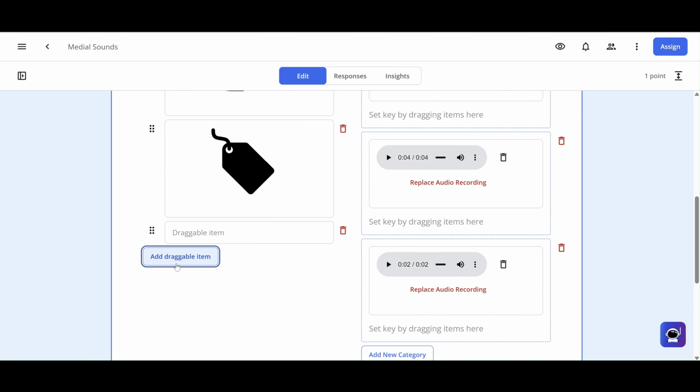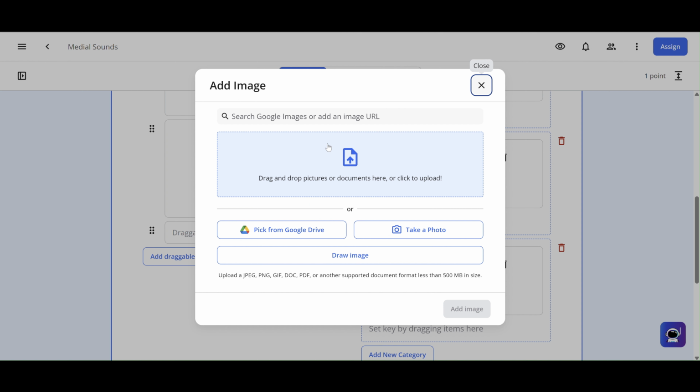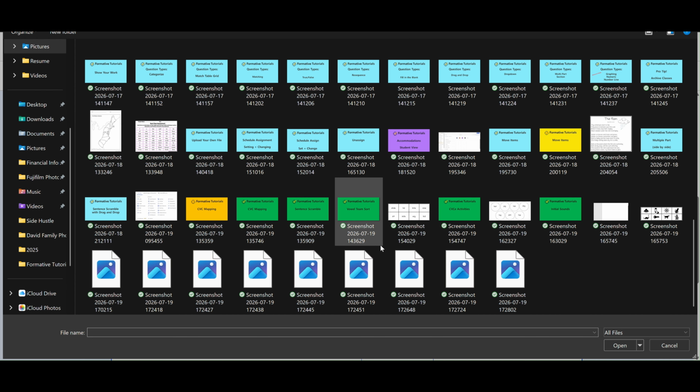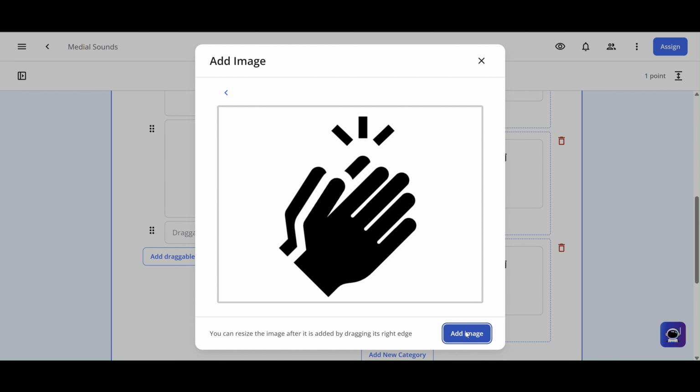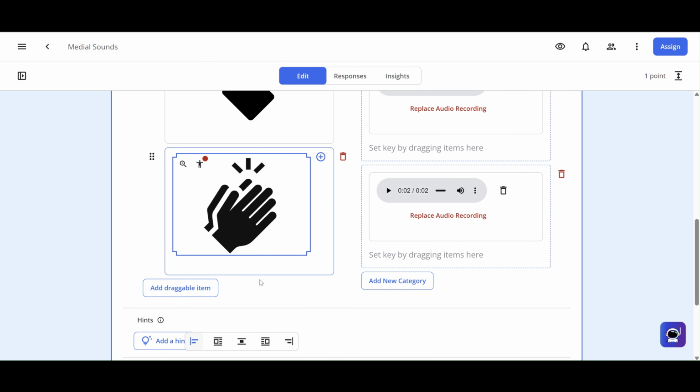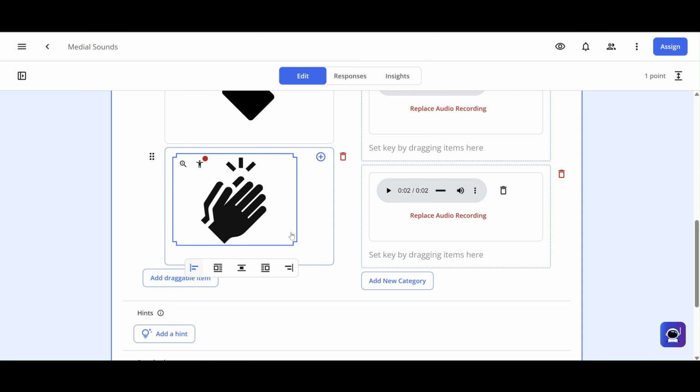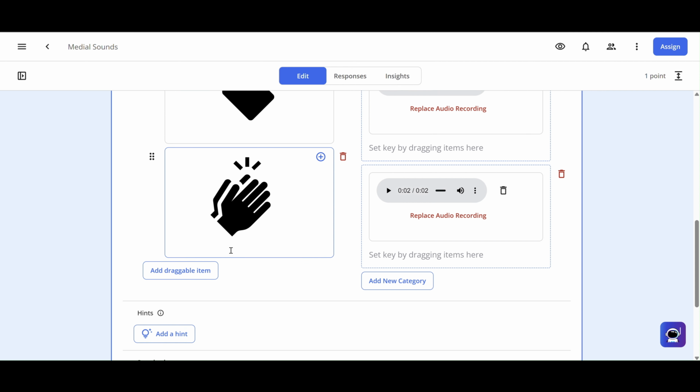I need another draggable item, so add plus sign image. Click to upload. Go find my images. Again, you can decide if you make them bigger or smaller. I just like them to be a little bit smaller and centered because I'm picky.